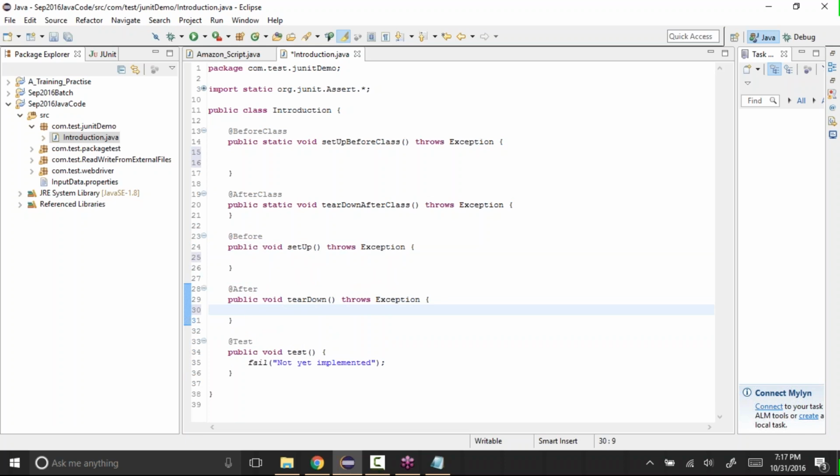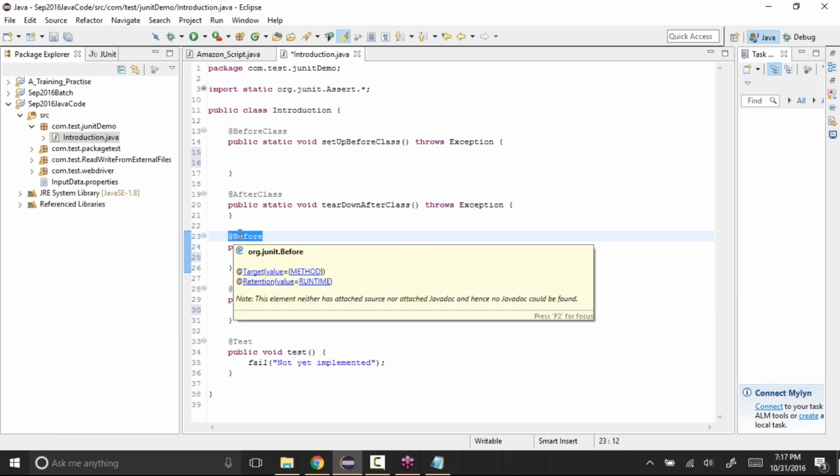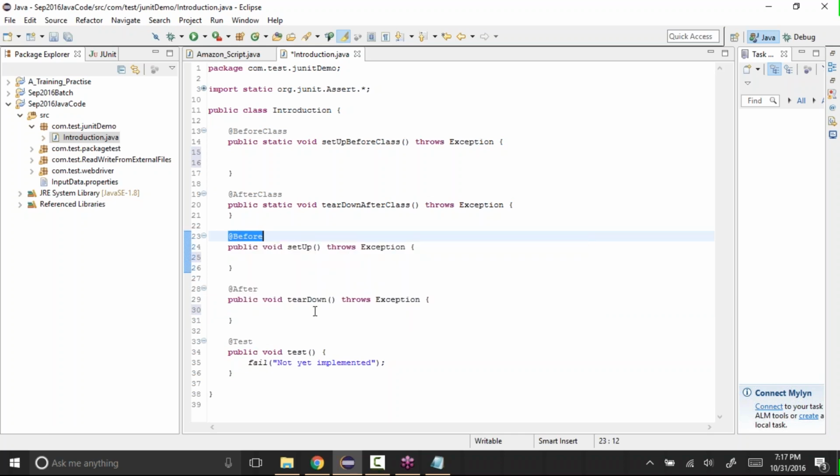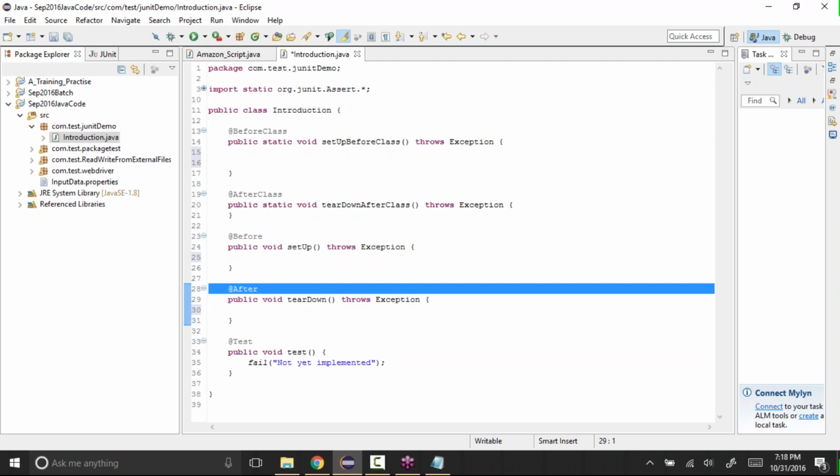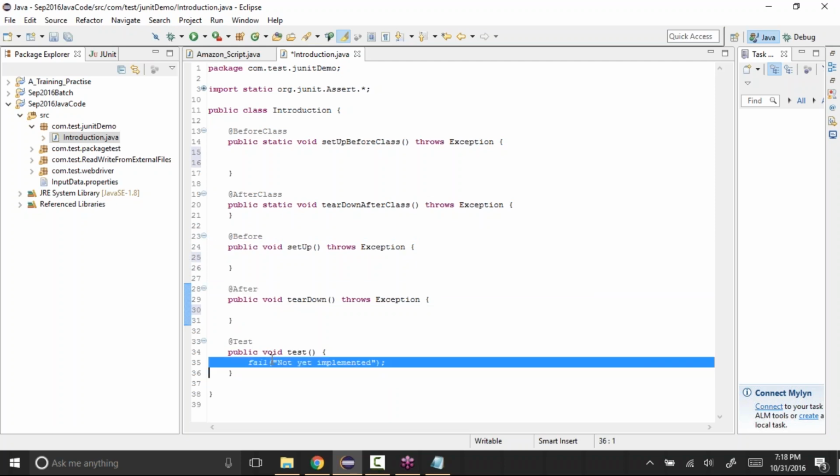Whatever you want to do before doing something, we can do with the help of @Before. For example, if for every test we want to open a browser, we can have the code to open a browser in @Before. Once you open a browser, enter all your details and want to close your browser, that part we can have in @After. In the test you have the actual test that you want to perform, which we'll see now.